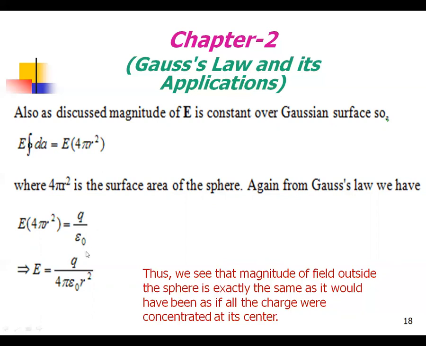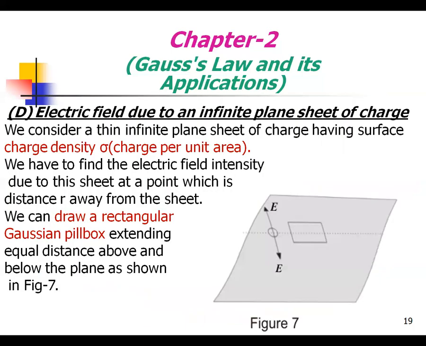Thus we see that the magnitude of the field outside the sphere is exactly the same as it would have been if all the charge were concentrated at its center.